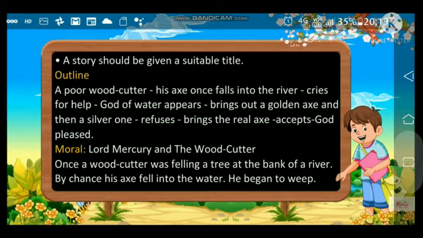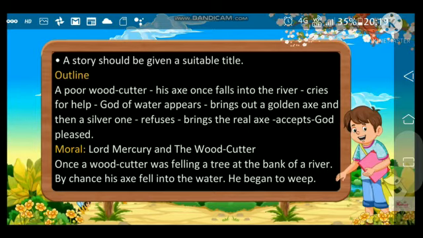Now the outline. You can see a poor woodcutter. His axe falls into the river, and he cries for help. The god of water appears, brings out a golden axe, and so on. Now the moral: Lord Mercury and the woodcutter.